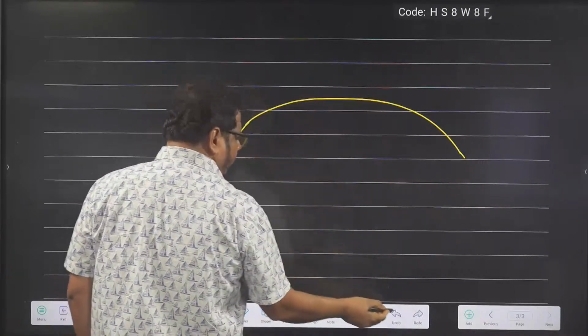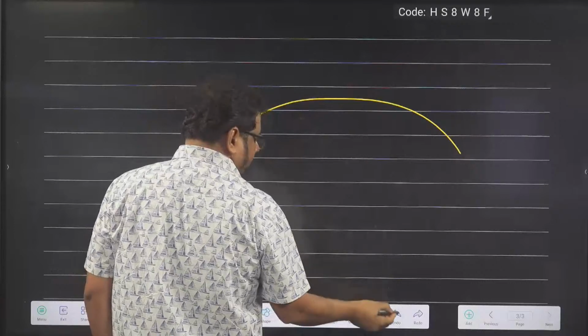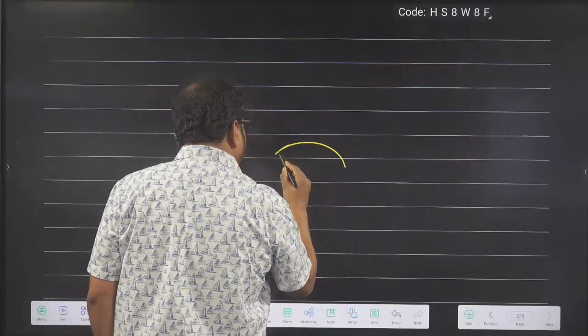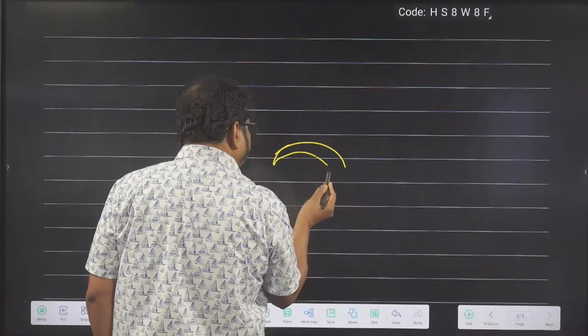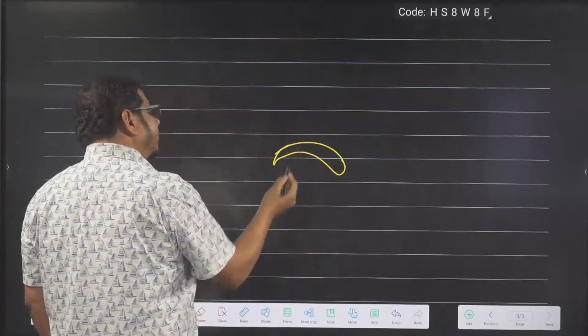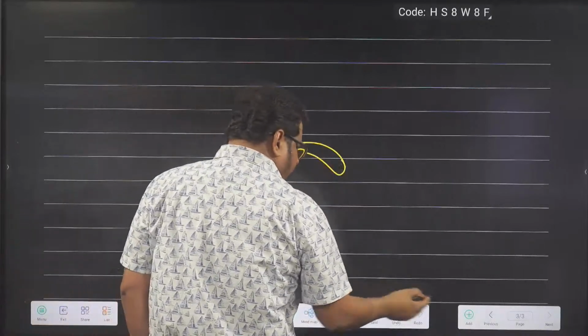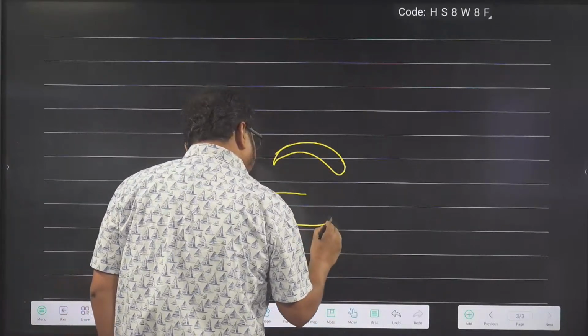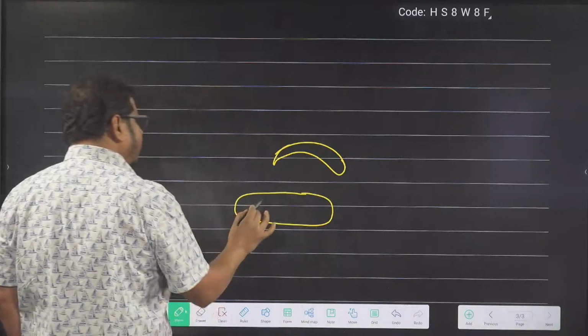Any structure you can make. Sausage shape, you know, sausage shape. Sausage shape looks like this. Got the idea? This is a sausage shape. It is cylindrical as well, cylinder shape. Got the idea?